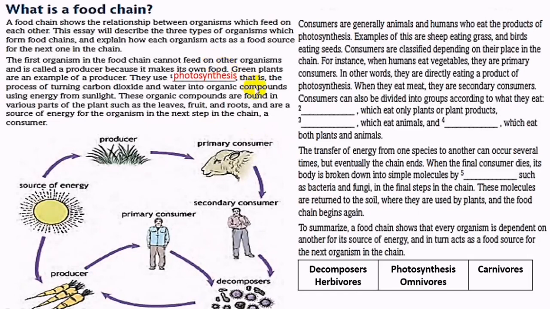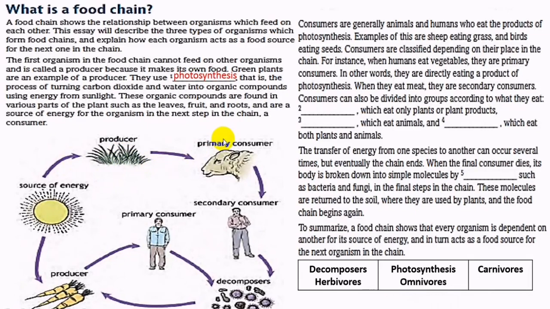photosynthesis. Photosynthesis means this process using carbon dioxide and water to get the organic compound, converting the carbon dioxide and water into organic compound using energy from the sunlight. This is one source of energy, carbon dioxide and water to get the sugar or organic compound.